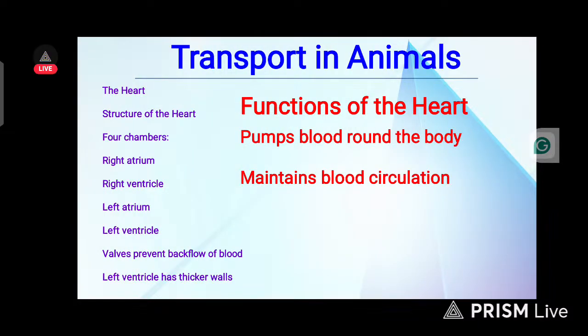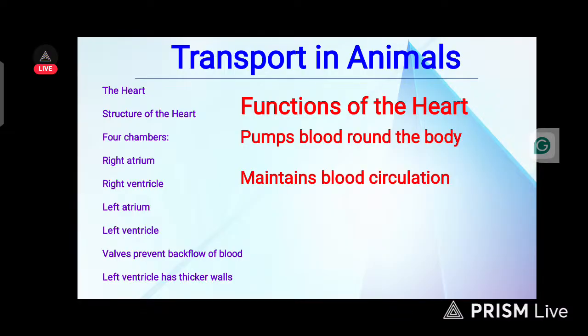Now, the heart. What is the structure of the heart? The heart has 4 chambers: the right atrium, the right ventricle, the left atrium, and the left ventricle. Those are the 4 major structures of the heart.